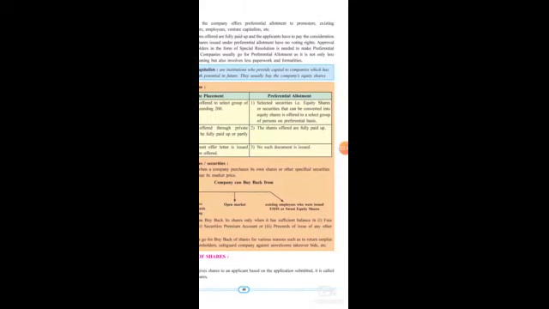Now, here you can see that there is additional information given, that is, distinguish between private placement and preferential allotment. What is private placement? Securities offered to a selected group of people not exceeding 200 people. Whereas preferential allotment is selected securities, that is equity shares or securities that can be converted into equity shares.